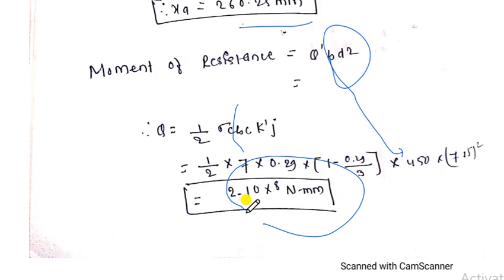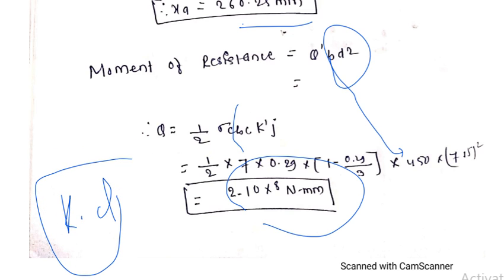Now my friend, what needs to be understood is whether the section for which we have calculated the moment of resistance is under reinforced, over reinforced, or balanced. For calculating the actual neutral axis, we have to know the critical value k into d. I have already told you all these things.